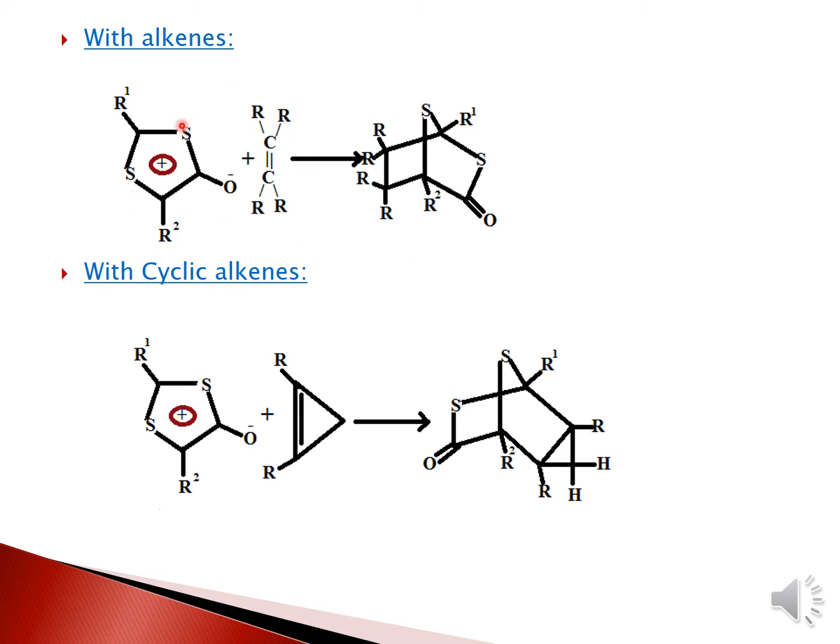And then with the alkynes, this is how you take the 1,3-dithiolium-4-olates to form the pyrrole. Upon treatment with the alkenes, you generate a bicyclic adduct. And then again with the cyclic alkenes, when you treat the cyclic alkenes with the 1,3-dithiolium-4-olates, again cycloaddition takes place, and you will get this as your product.